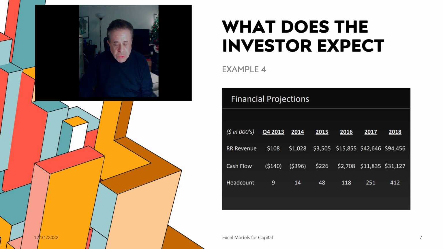Example 4 not only shows revenues and the cash flow, namely the gross margins, but most importantly, the headcount. Whether you do it by including headcount or just lumping margins, there are very many variables you have to demonstrate to investors every year. And what we're doing through these videos is to demonstrate how to put together a spreadsheet that can meet the demands of these investors.